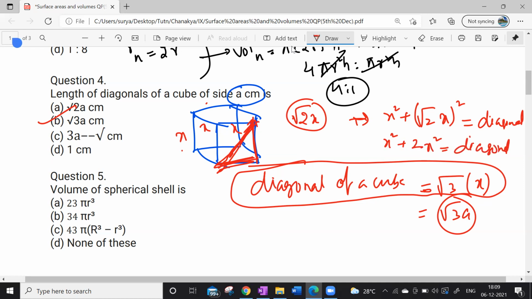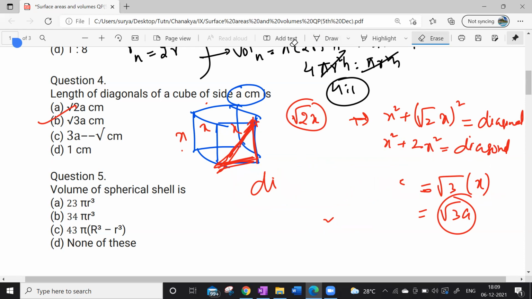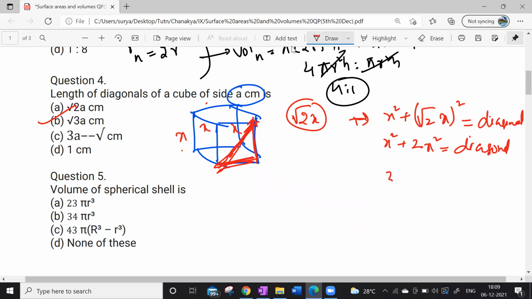So how can you get here? 3 times of x square is equal to diagonal square. Sir, I understood, sir. Yes. Thank you, sir. Need not remember anything here. Very simple. तो diagonal क्या होता है?